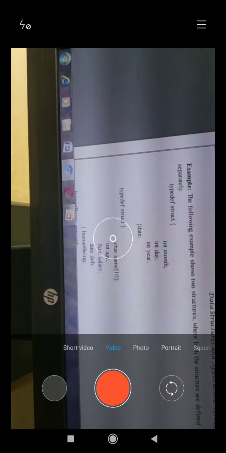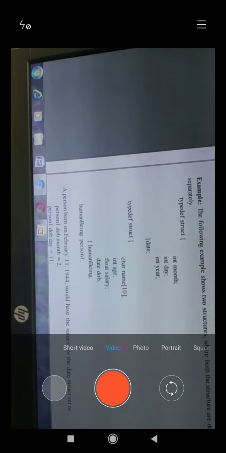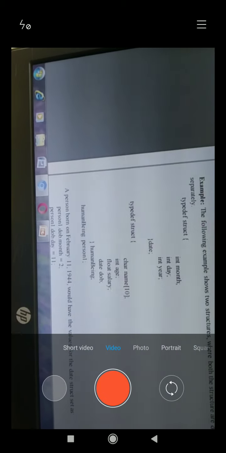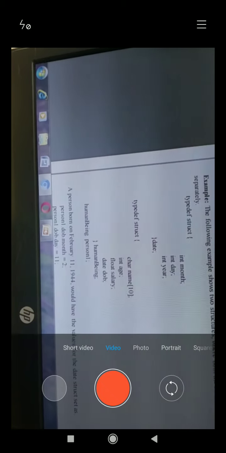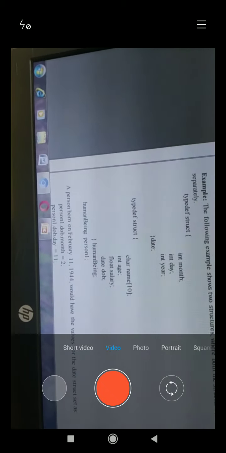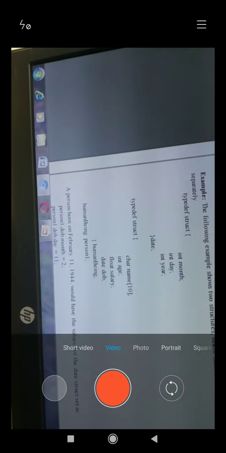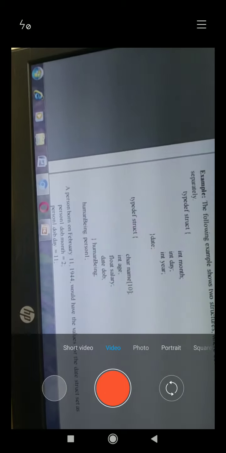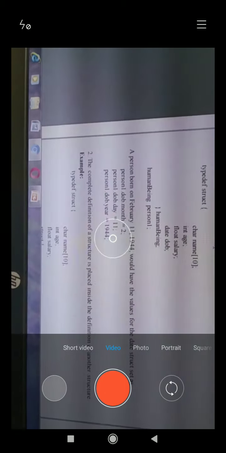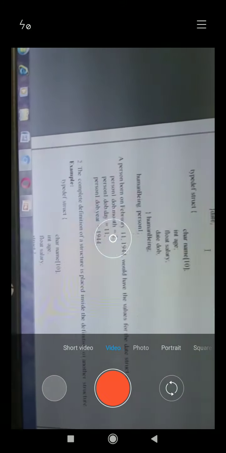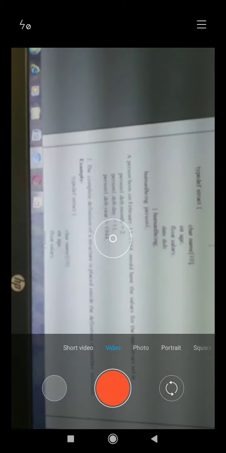I will explain the first example here. You define two structures: typedef struct with int month, day, year, and the variable name is date. Similarly, typedef struct with name, age, salary, date of birth. The date of birth is a variable of the first structure. Accessing inside is nesting of structures. For human being person1, you access the values as person1 dot date of birth dot month. So here I access both structures. This is nesting of structures, and this is one way.